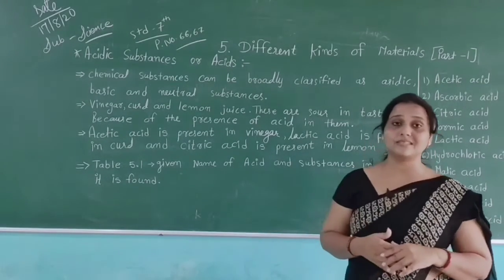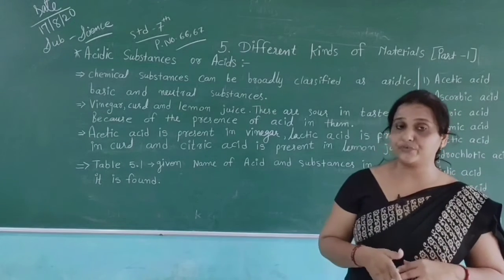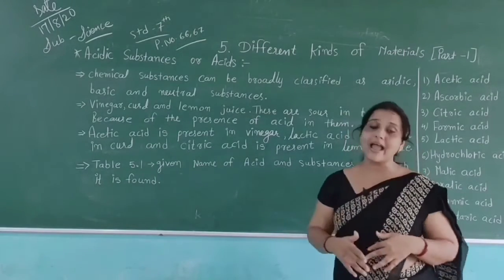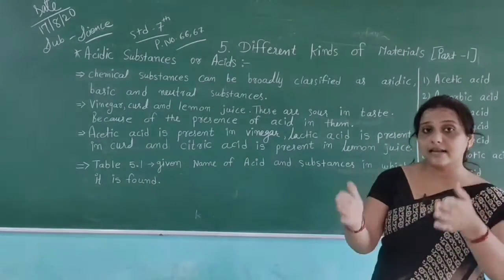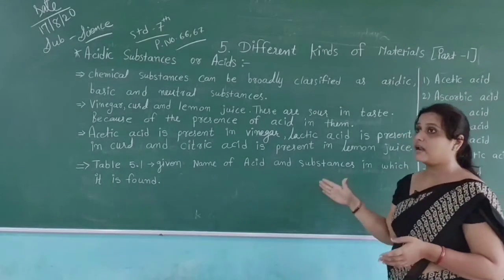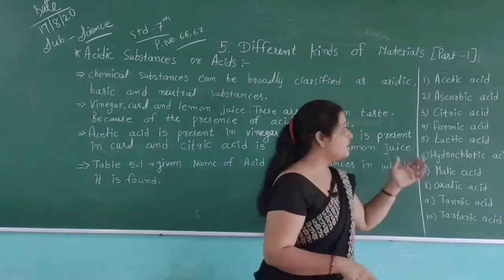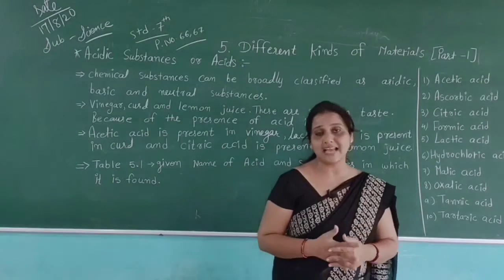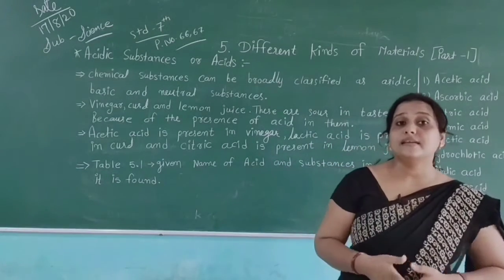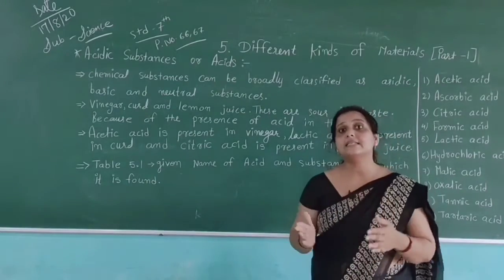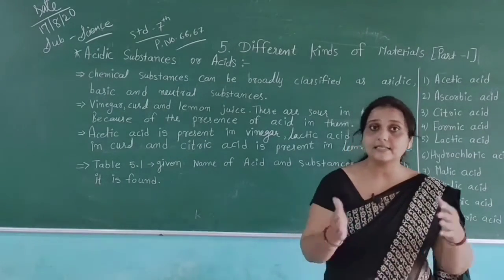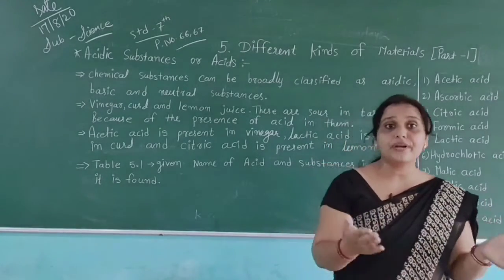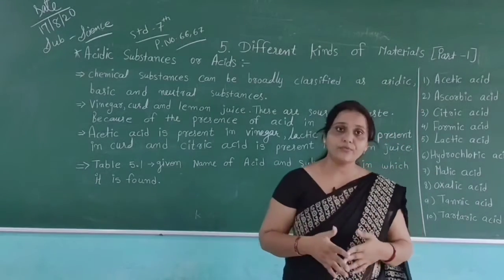Then in your textbooks there will be a table, table 5.1. In this table you can see they have given the name of the acid and the name of the food in which we can find this type of acid. I have written here the names of the acids. We have a total of 10 types of acid in this chapter. When we eat food, we get different types of acids according to their chemical substances, and according to this acid we feel different types of taste from the food.